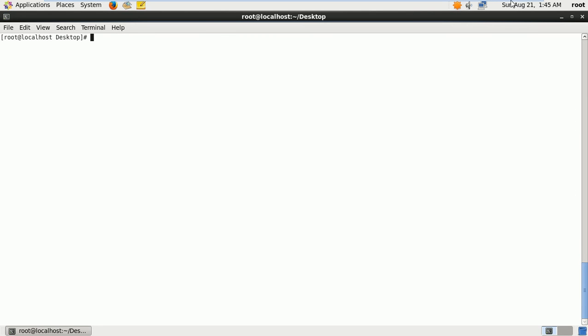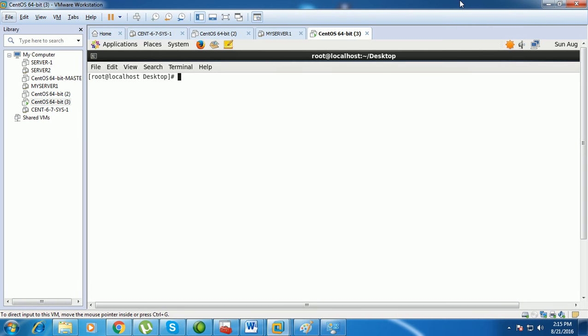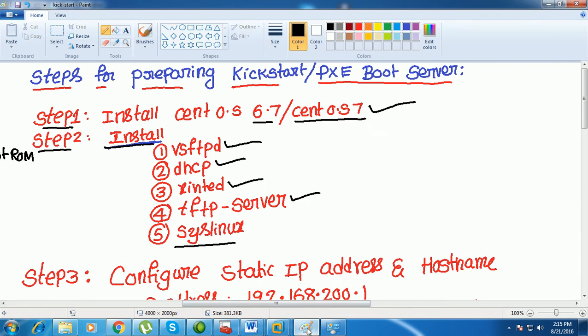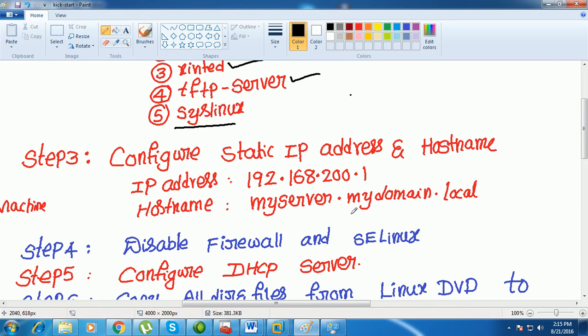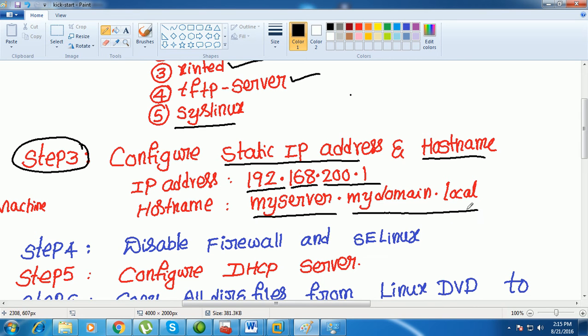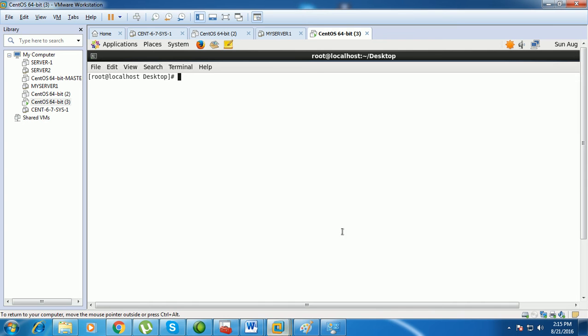Now step 3, you need to configure a static IP address and the host name also. I'm planning to configure the IP address as 192.168.200.1 and the host name as myserver.mydomain.local. So I'll go for step 3 now.